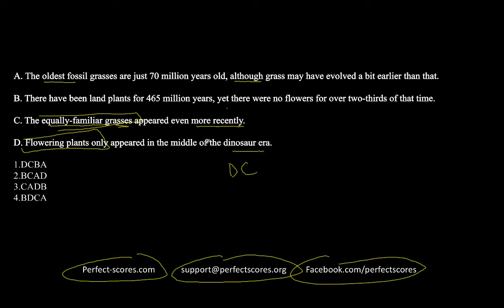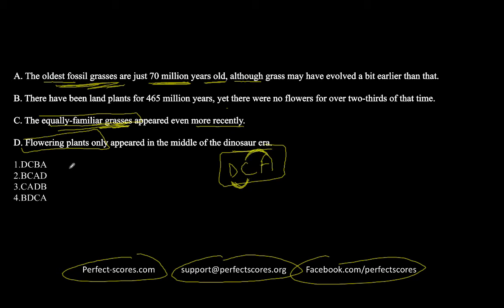Flowering plants only appeared in the middle of the dinosaur era. The equally familiar grasses appeared even more recently. Alright, and you see over here we're talking about the grasses, and then in option A we're talking about the oldest grasses, just 70 million years old. So that means sentence A should definitely come after C. So this is one part of the solution you have, made up of two mandatory pairs. One is DC and one is CA.